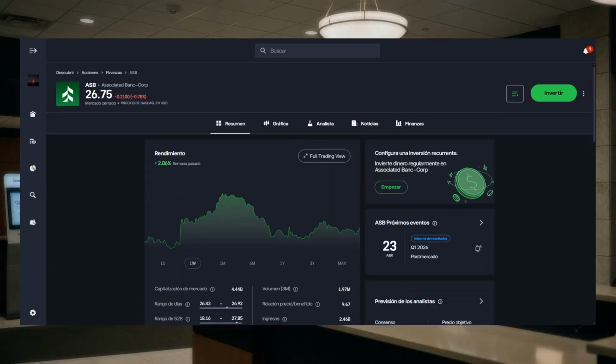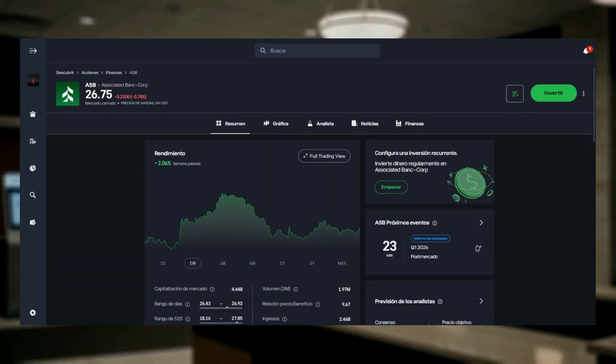On the Associated Banc-Corp page, review basic company details and the price chart. Confirm the listing shows NASDAQ and the ticker ASB to ensure it is the correct asset.